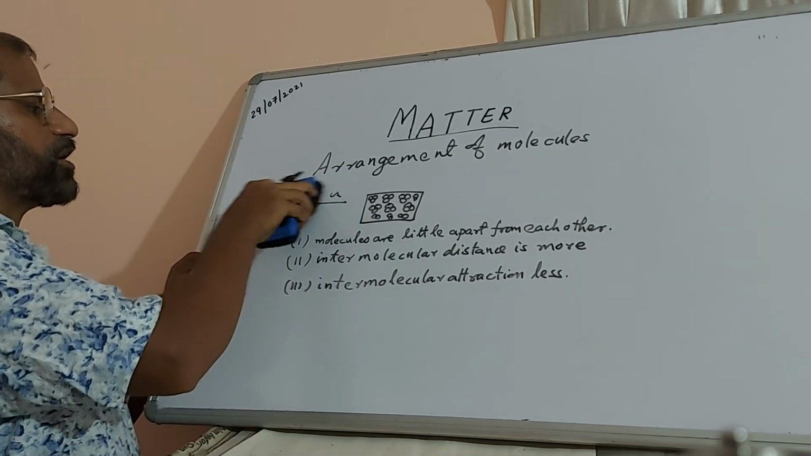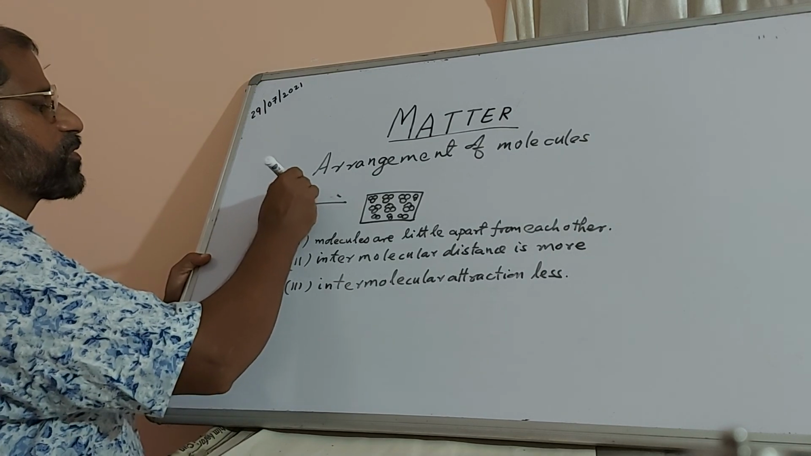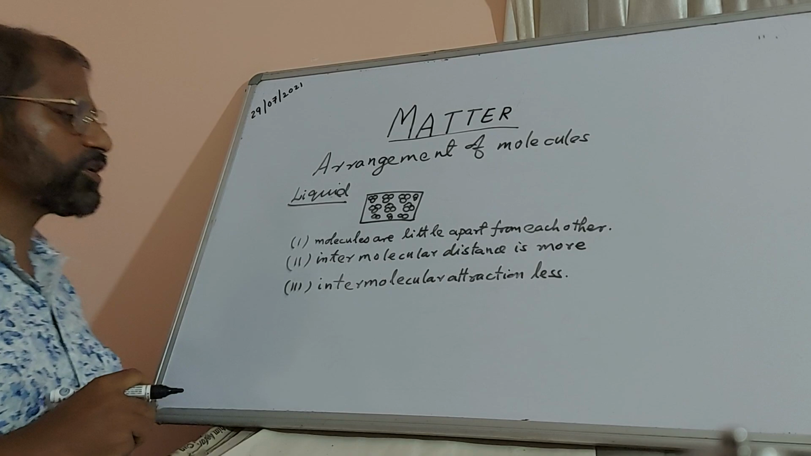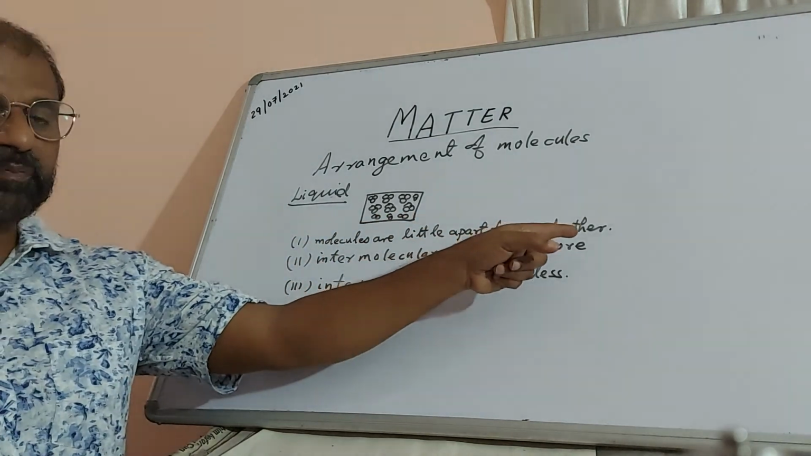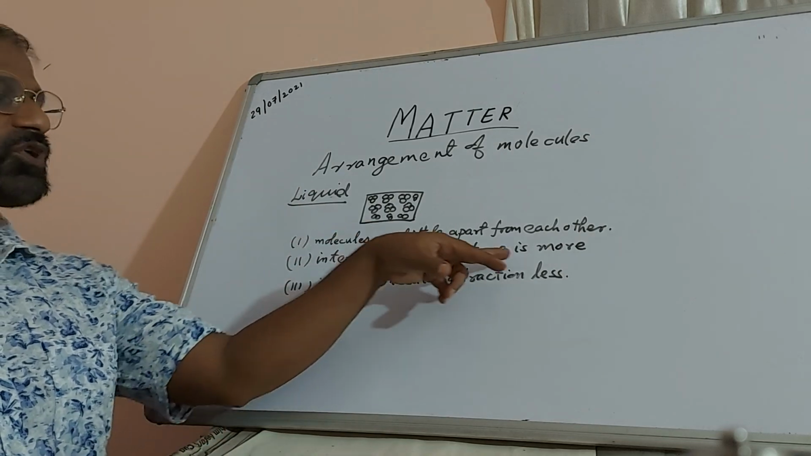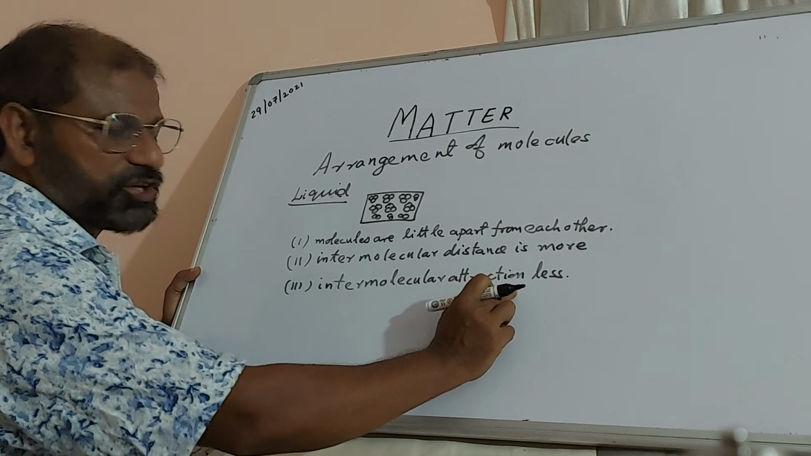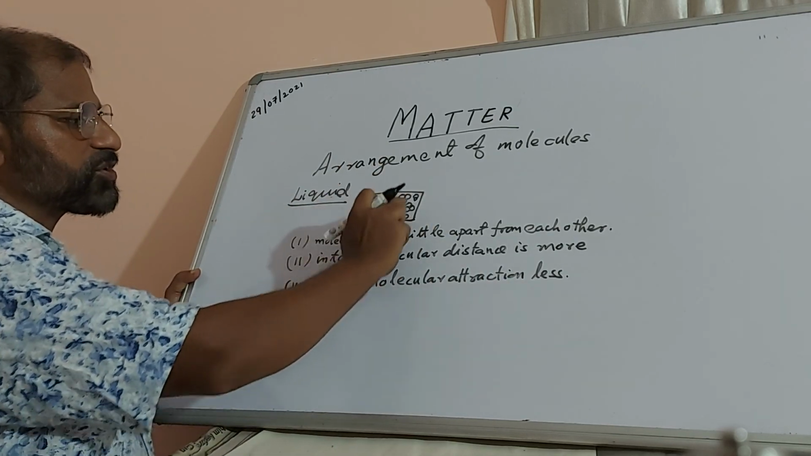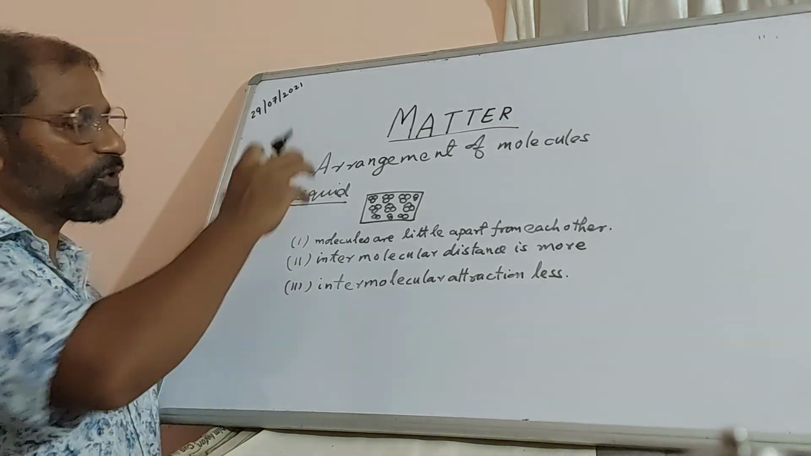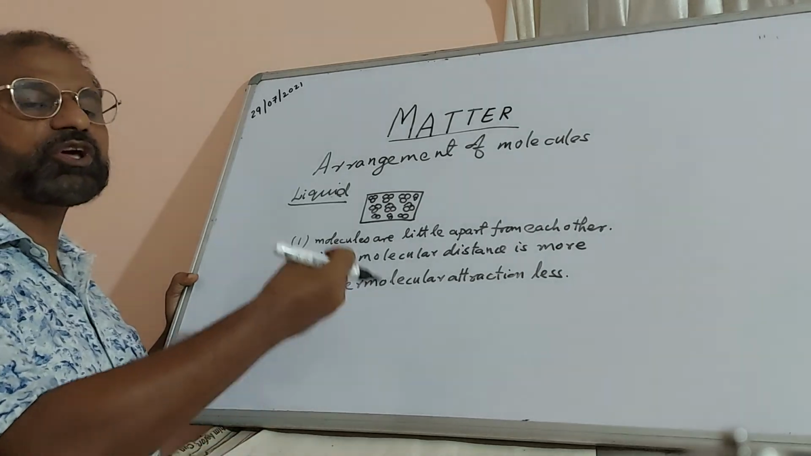So these are about the liquids, okay? First we learned about solid, now we have drawn a liquid. Molecules are a little apart from each other. We can also say they are loosely packed and the intermolecular distance is more and the intermolecular attraction is less. And I said since there is a gap, molecules are able to move around. Therefore a liquid can flow. You see water, when you pour, it flows.